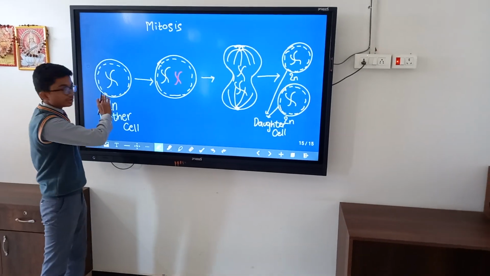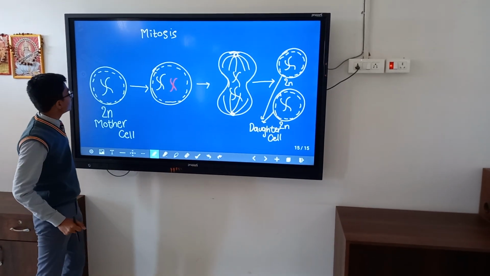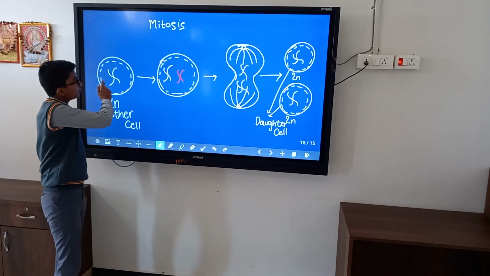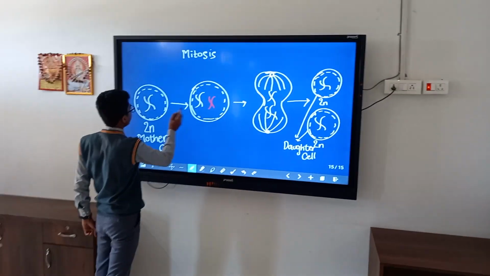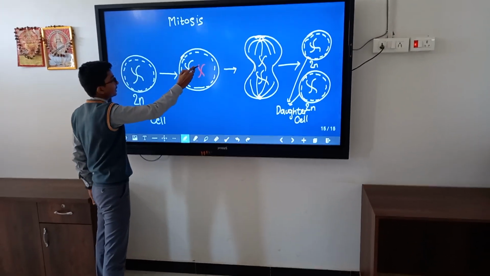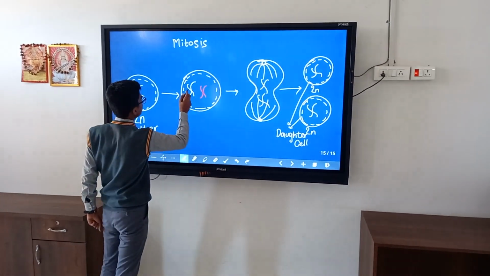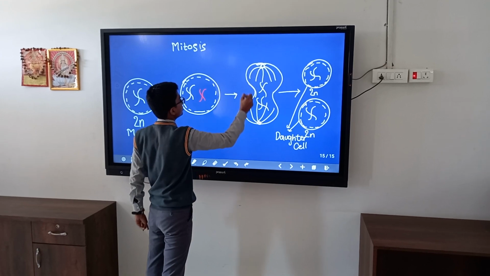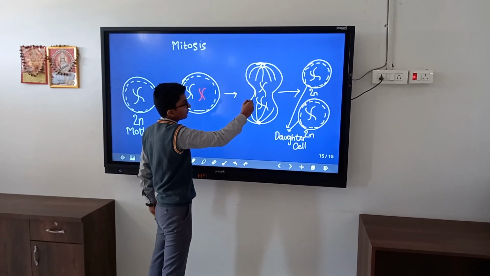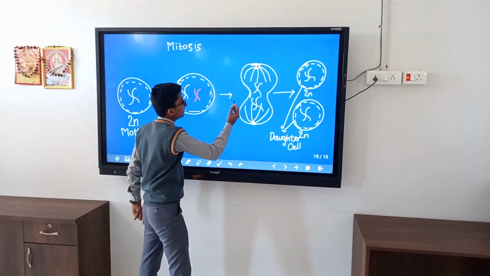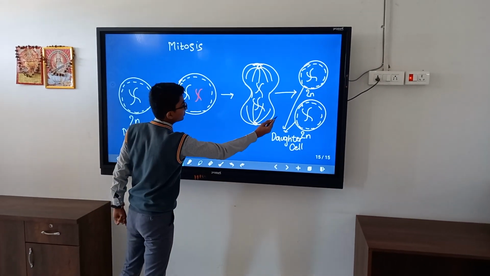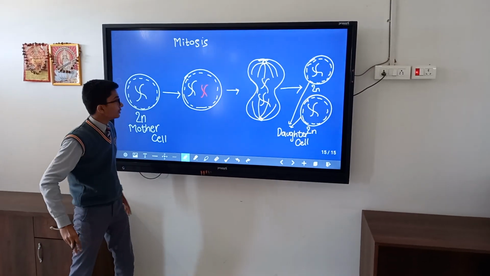So this is a labelled diagram of mitosis. This is a mother cell, and it has chromosomes. Then the DNA duplicates, and in this cell the centrioles come to both opposite poles, and it helps in cell division. Then it divides into two daughter cells, and the mother cell and the daughter cells both have the same number of chromosomes. So this is all about my topic.